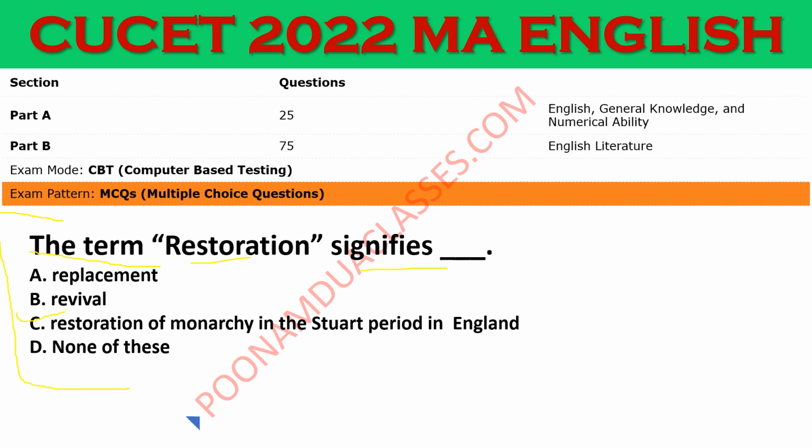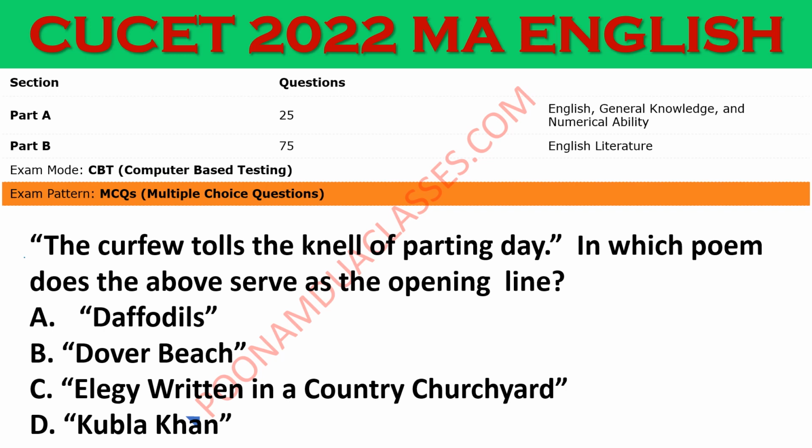Restoration of monarchy in the Stuart period in England, and this happened in 1660. You should know the eras, dates, years of each and every major event that happened in the history of English literature. Poetries ko aap bahut achhe se cover karigega. You may be given some famous lines of some famous poetries to identify, and you should have that knowledge.